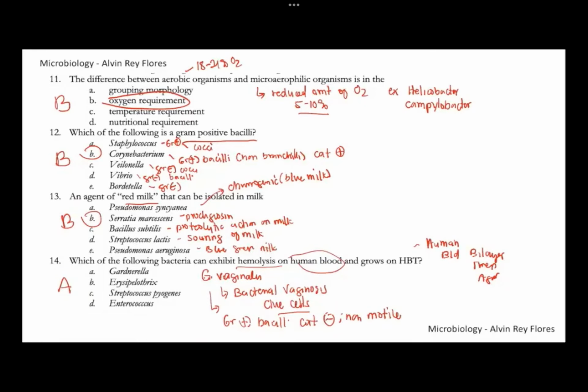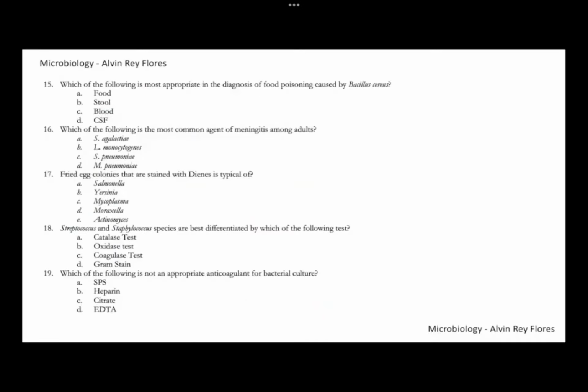Number 15. What would be the most appropriate specimen in diagnosing food poisoning caused by Bacillus cereus? Cereus is an agent of fried rice poisoning. This is a spore-forming bacteria implicated in fried rice poisoning. Patients with food poisoning caused by Bacillus cereus can have either the emetic form or the diarrheal form. Patients with the emetic form usually experience vomiting, a predominant manifestation. If it's diarrheal, of course, you have gastrointestinal symptoms. If you're dealing with food poisoning, the preferred sample is letter A, the implicated food. That is the general rule regarding food poisoning: it's best to collect the food sample. Number 15, letter A.